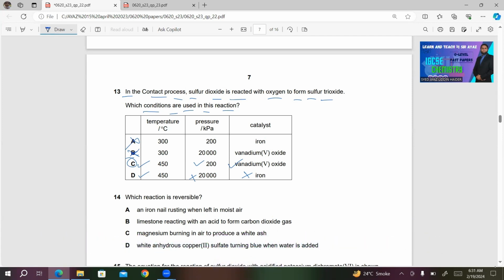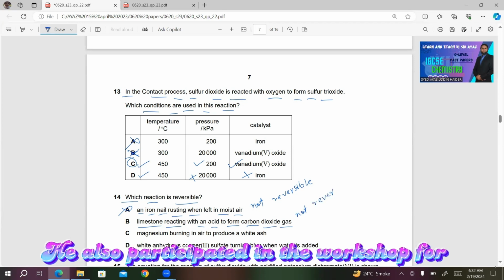Number 14, which reaction is reversible? An iron nail rusting when left in moist air. Now this can't be reversed because it produces flaky rust, which is hydrated iron 3 oxide. So this is not reversible. This can't be reversed, so A is incorrect. B, limestone reacting with an acid to form carbon dioxide gas. Now this is also not reversible because the gas is released in the air.